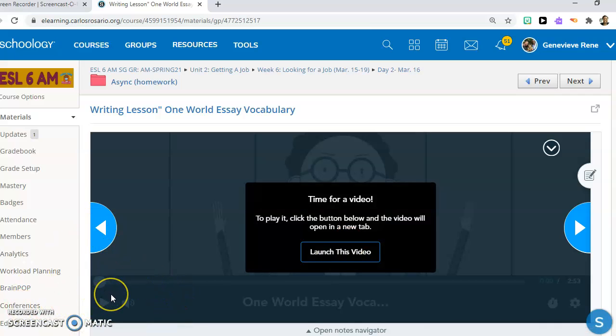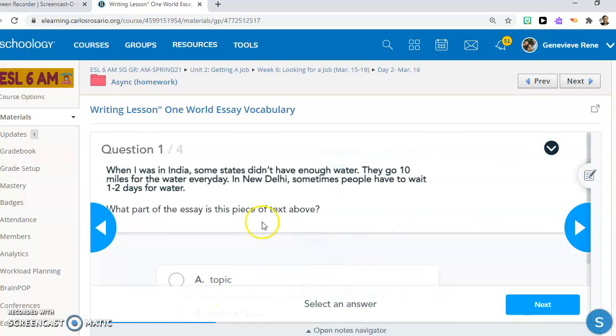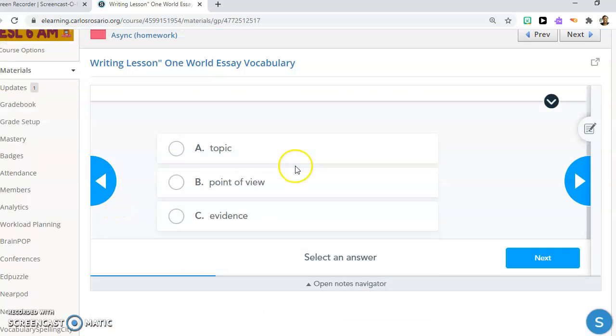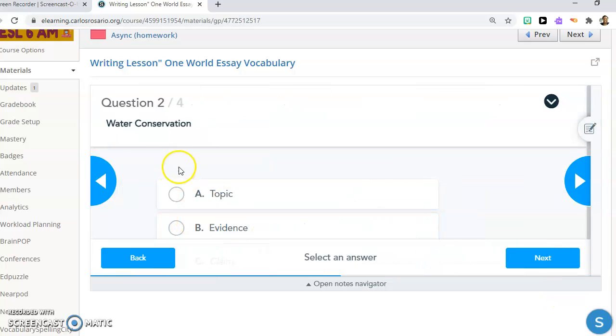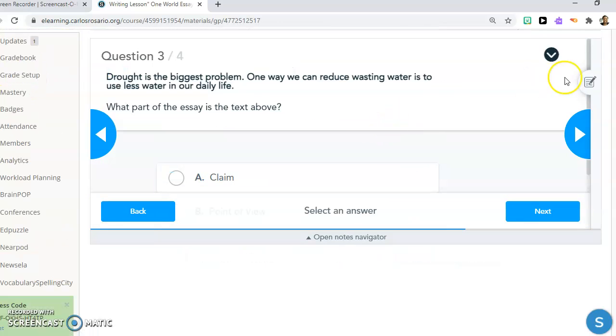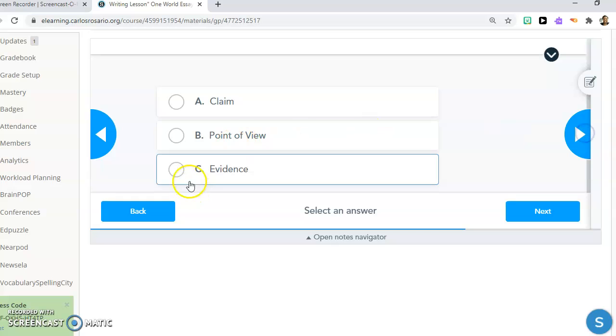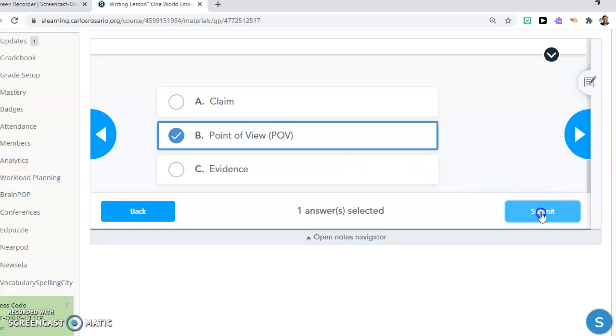Almost each of the vocabulary words has a video associated with it, so it can show you a visual version. Then you'll move on to a quiz. Remember, you read and it'll ask you what part of the text. Read what it says and then click next. And then submit.